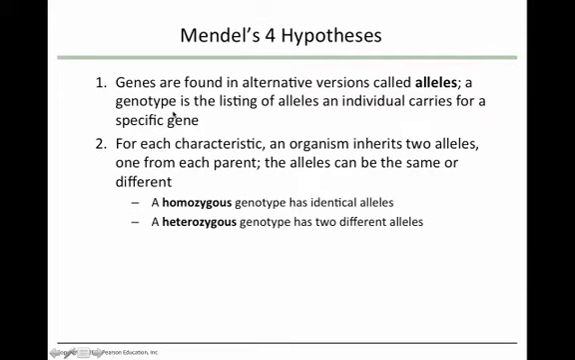And a genotype is the listing of alleles that an individual carries for a specific gene. Notice it says carries. You may not always actually see the physical expression of the allele. All right, second hypothesis. For each characteristic, an organism inherits 2 alleles, one from mom, one from dad. If the alleles are the same, it is called a homozygous genotype. Remember, homo means same. If they are 2 different alleles, it is a heterozygous genotype.